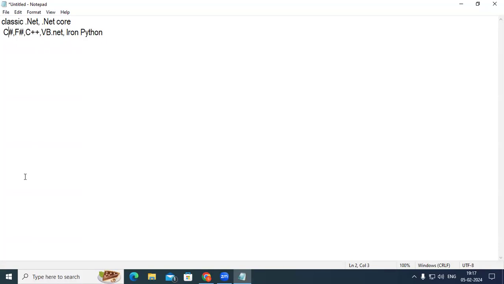Even C++ is an imperative language. VB.NET is also an imperative language. So by using C# or F# or C++ or VB.NET, you can start developing applications for .NET Core. But if you have background with C or C++, then you can choose C#. If you earlier worked with Lisp or Prolog kind of languages, in such cases you can choose the F# language.